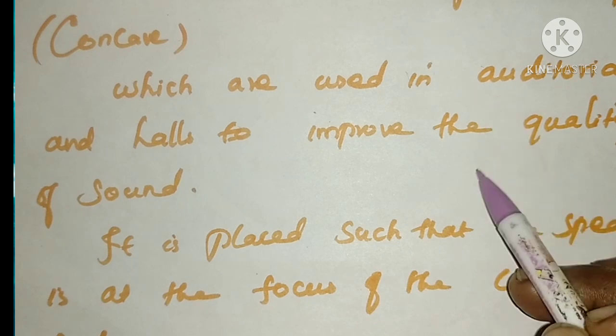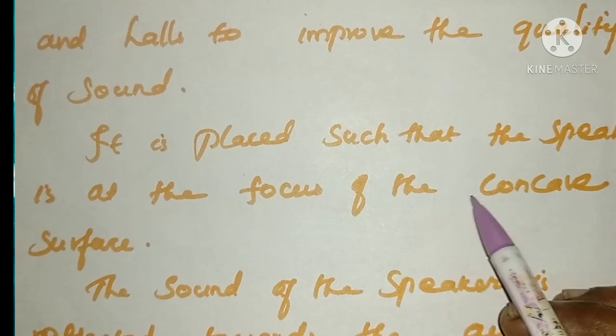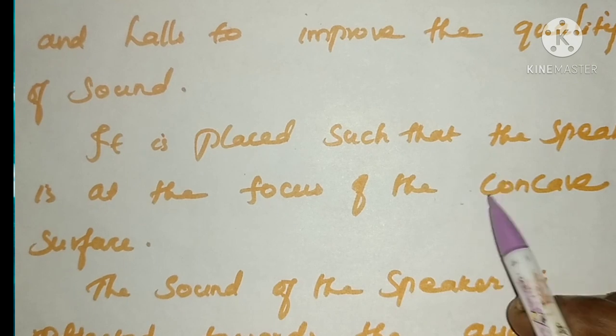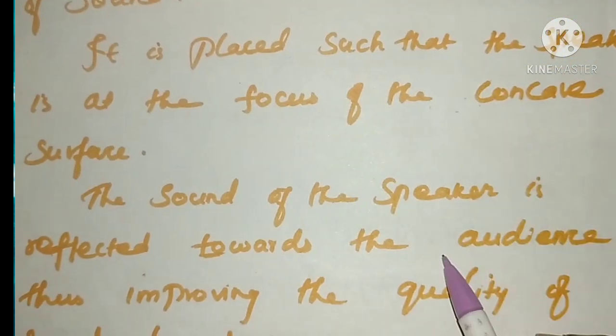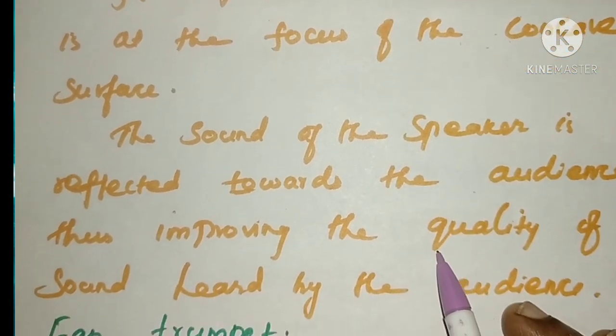Concave surfaces of the soundboard. It is placed such that the speaker is at the focus of the concave surface. Nearer to the concave surface they will place the speaker. The sound of the speaker is reflected towards the audience, so the improved quality of the sound is heard